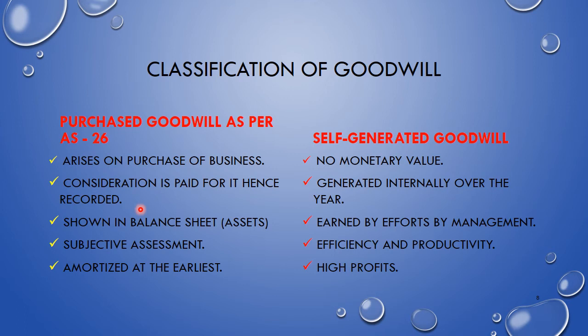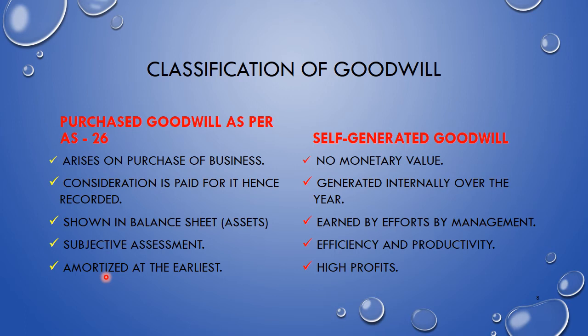It has subjective assessment, which means you have to analyze it, you have to study it, you have to do it according to the methods which are mentioned. Which method you follow, that you have to specify. So in detail you have to specify. Amortized at the earliest. Amortized means depreciated. When you depreciate an intangible asset, you call it amortization. So you amortize at the earliest so that you can come to know how much is your value in the market. Your value in the market can be calculated by calculating the value of goodwill.